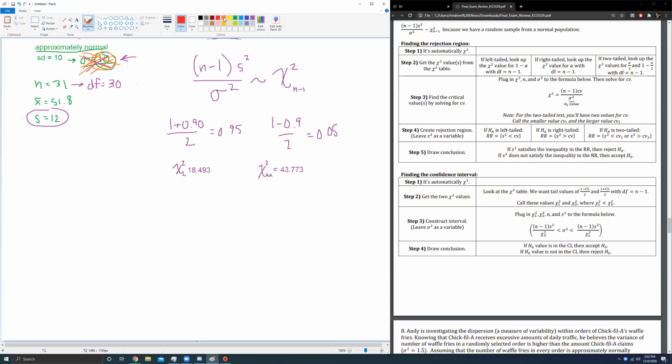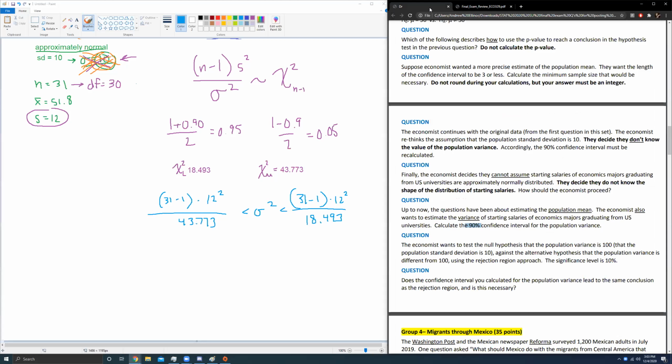Let's do this. We're going to have n minus 1, so 31 minus 1 times s squared, which is 12 squared, over chi-square upper, 43.773, is less than sigma squared, is less than 31 minus 1 again, 12 squared again, but this time I want chi-square lower in my denominator, so that'd be 18.493.